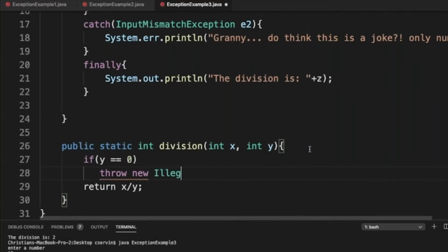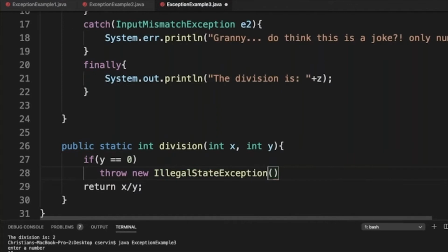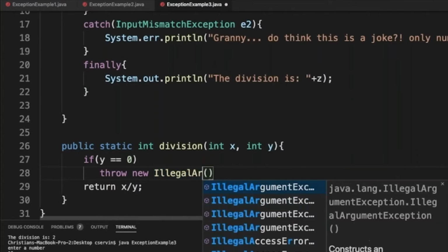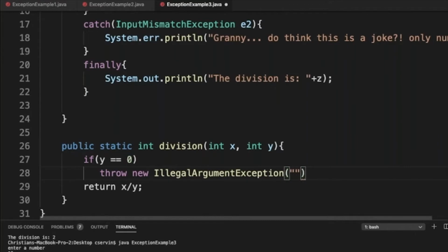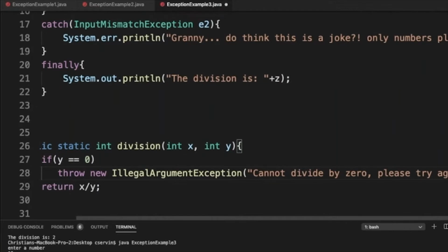You can check your book: illegal state exception or illegal argument exception. Illegal argument exception here. And we can provide a message at this point saying cannot divide by 0. Please try again.